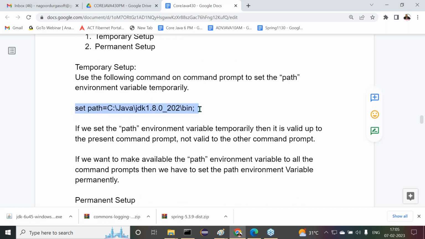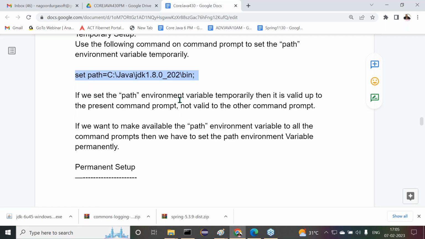In a temporary setup, we have to use a command in the command prompt. What is that command? Set path equals C:/Java/JDK1.8.0_202/bin. This is what we provided clearly. Understand this now. What is the problem with this temporary setup? The problem is that the setup is valid up to the present command prompt only.